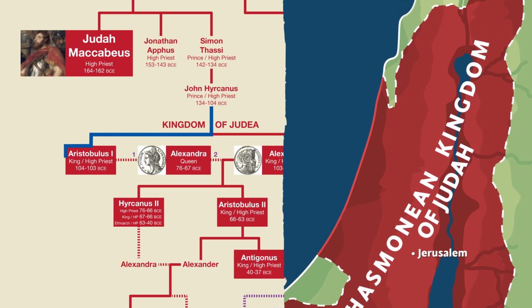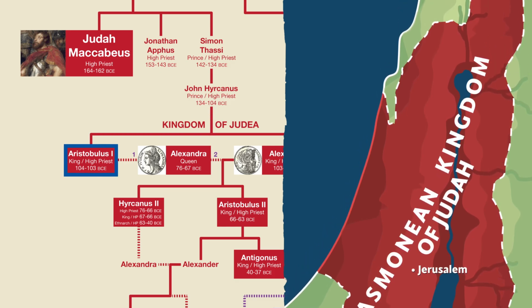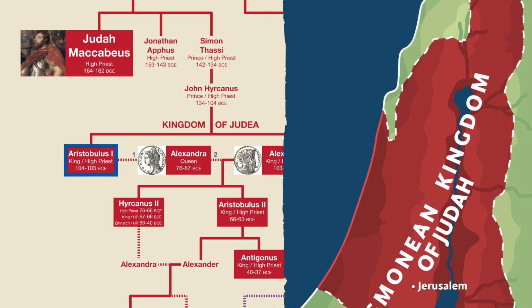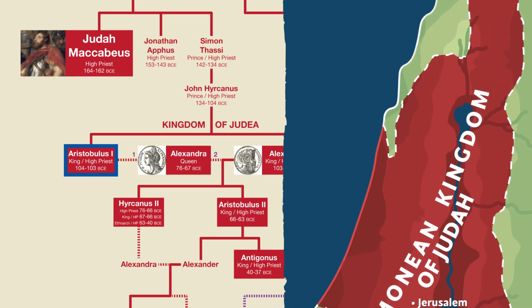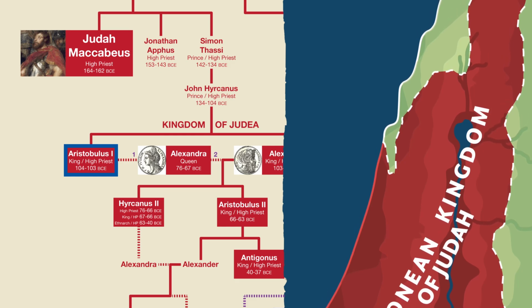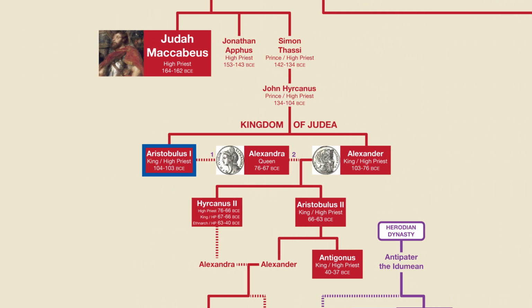Hyrcanus' son, Aristobulus I, continued these conquests, but created some major political problems when he crowned himself king of Judea rather than prince. This is because, according to the biblical book of Numbers, there needed to be a strict separation between the crown and the high priesthood. Aristobulus died less than a year after taking power, but the issue of crown and temple would haunt the Hasmonean dynasty for a long time, as we'll see.